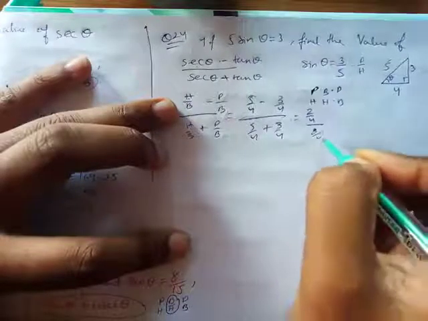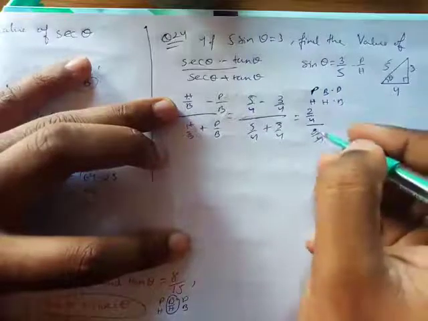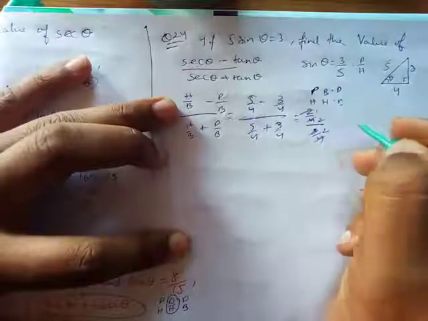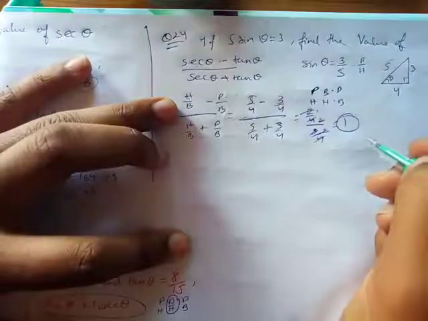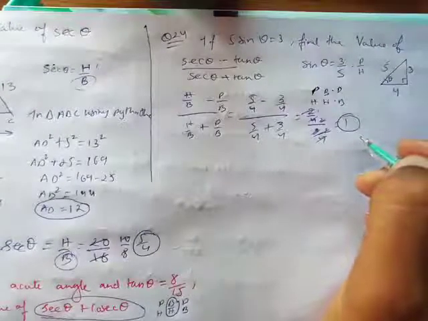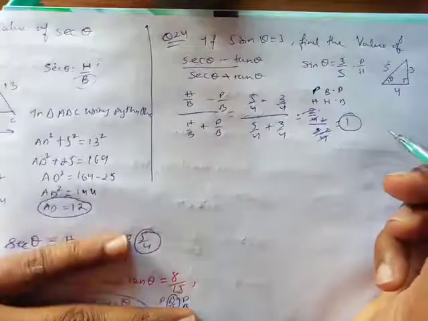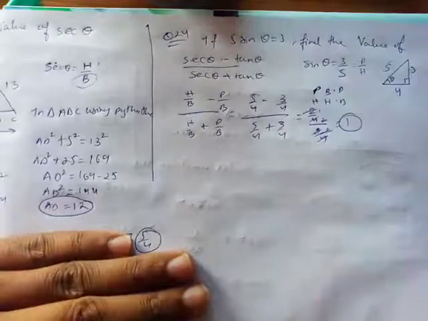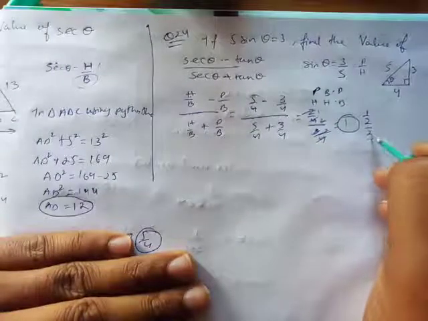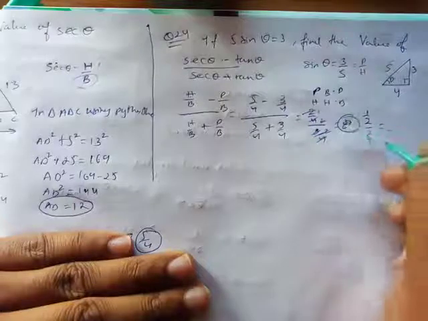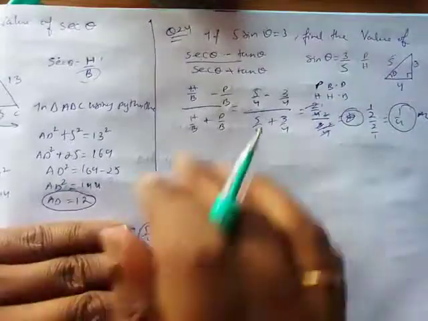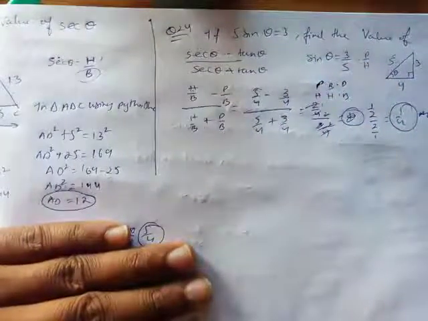upon 4. So this is going to be 2 and this is going to be 2. So what answer did you get? 1. Everything will cancel out. Okay, so that's how you do this type of question. I hope you guys are getting it. And sorry, this is going to be 1 upon 2 and below it will be 2 upon 1, and when you take the reciprocal, the 2 below will cancel out, so 1 upon 4 is your answer. Okay, so that's how you'll get your answer, but anyhow you guys would know how to do this again.